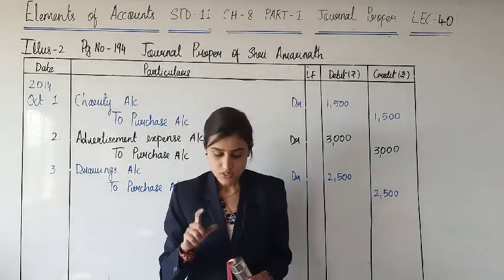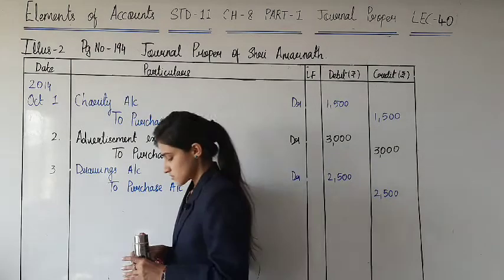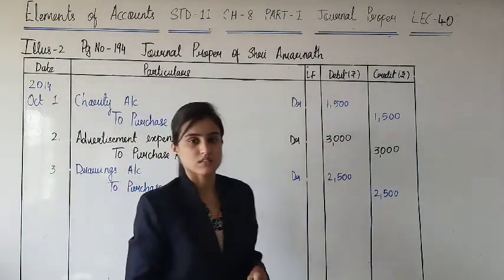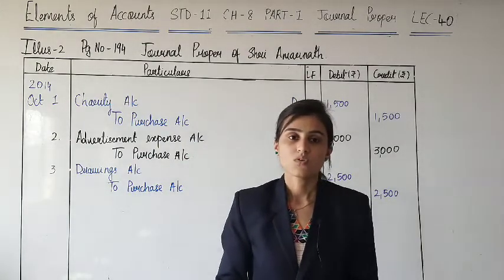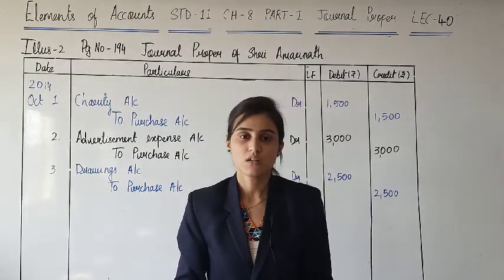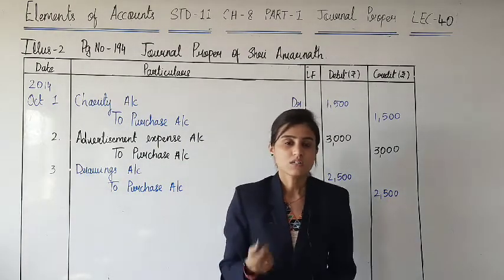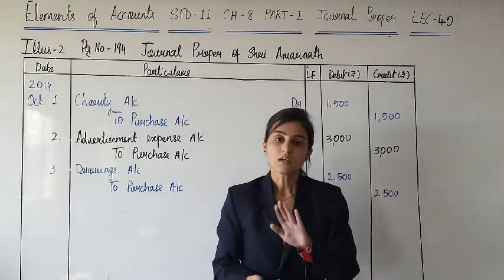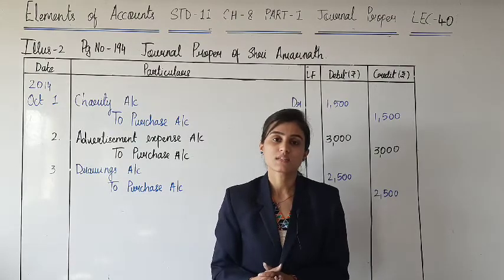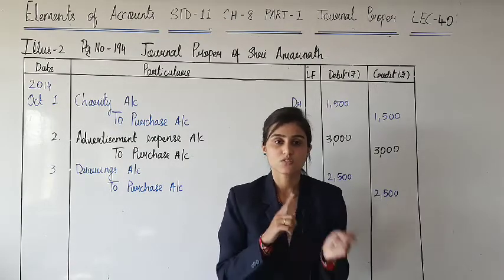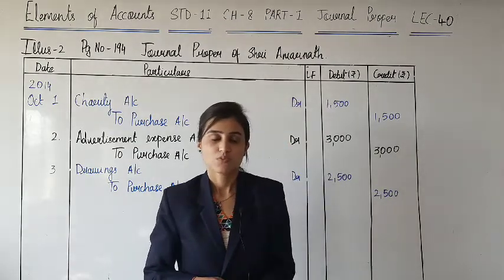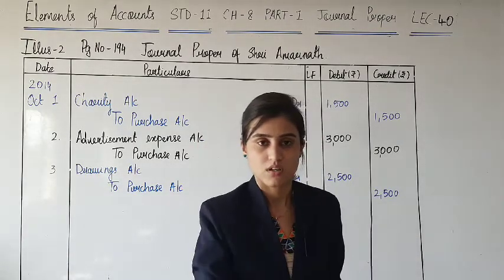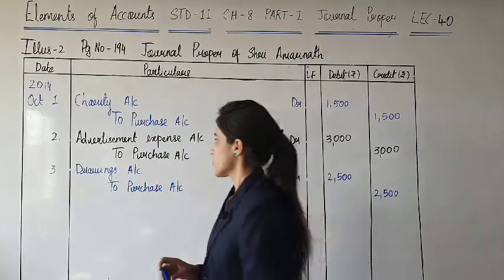So firstly you are supposed to decide which journal entry to write, about the acceptance of bill or the dishonor of bill. Here they say that the bill Priyanka accepted has been dishonored. So one thing is clear that you are writing the journal entry for dishonor of bill. Let me clean the board.